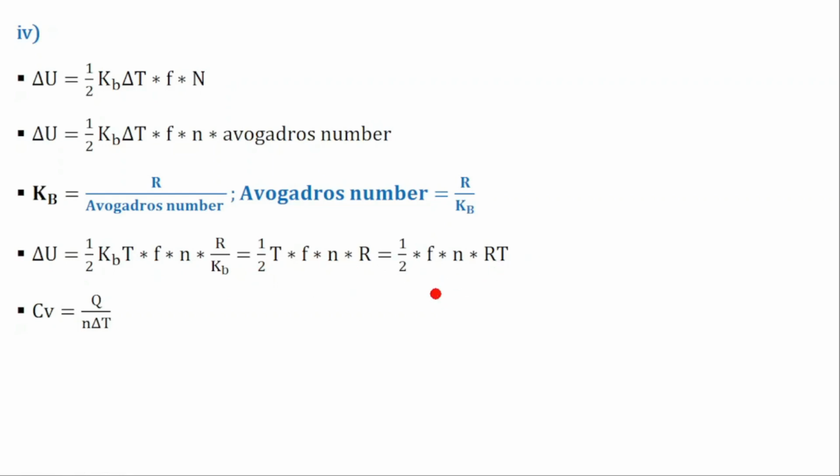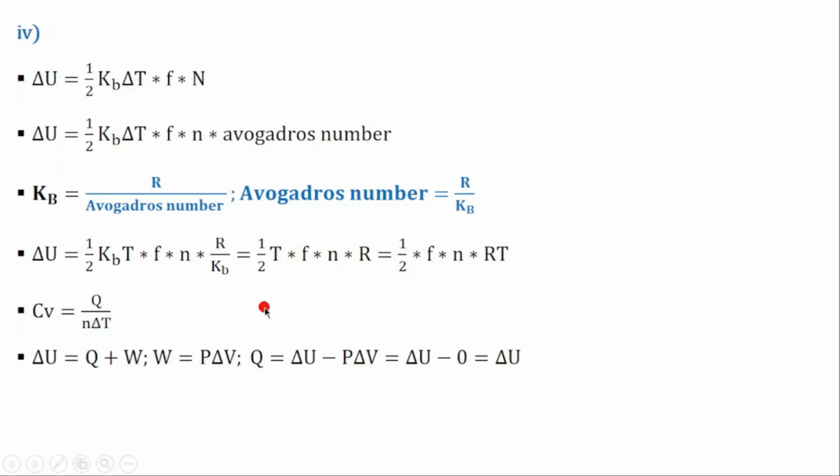Remember, Cv is equal to Q over n dT. The heat capacity at constant volume is equal to Q divided by n dT. Then we can find what Q will be. Remember, the internal energy is equal to Q plus work done, and the work done is equal to PdV, but we have a constant volume, which means dV is equal to 0. So Q is equal to dU minus PdV, which is dU minus 0, equal to dU. That means Q will be equal to dU.